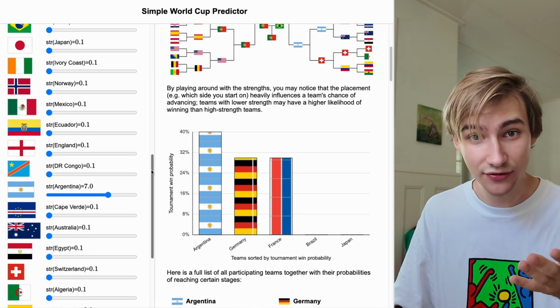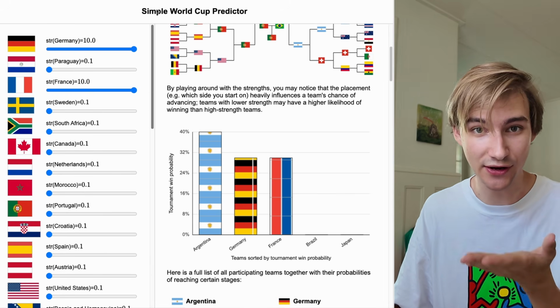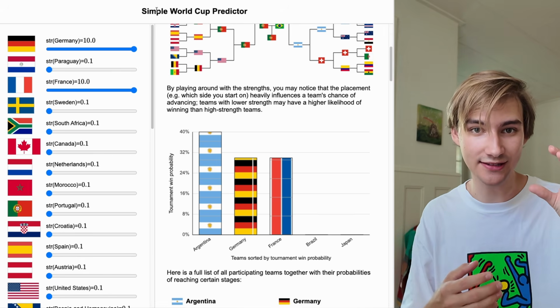Germany are going to meet early on, and only one of them is going to survive, meaning that in approximately 50% of the cases, France is going to win, and approximately 50% of the cases, Germany is going to win, but in 100% of those cases, they're going to play Argentina at the end. And even if you set Argentina to have a strength value of 7 and the other two teams to have a strength value of 10, Argentina is still more likely to win because Germany and France are going to split